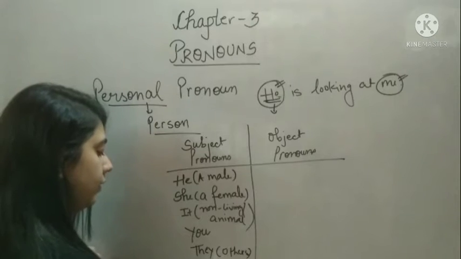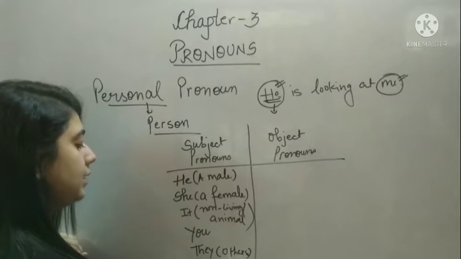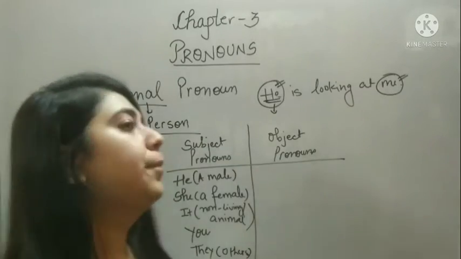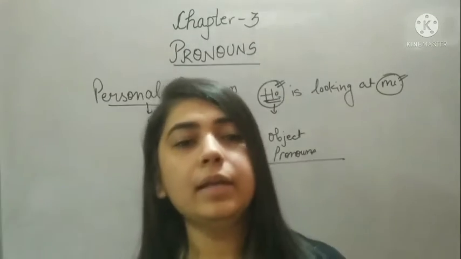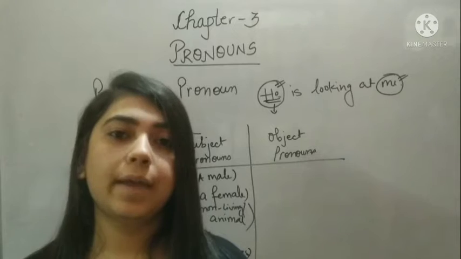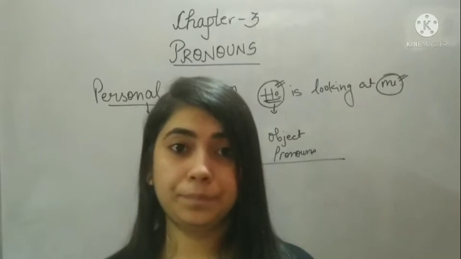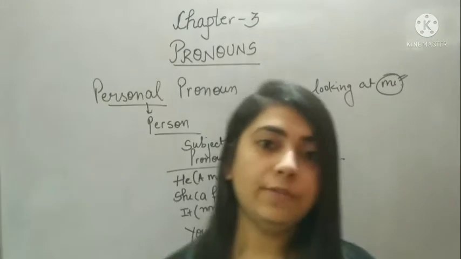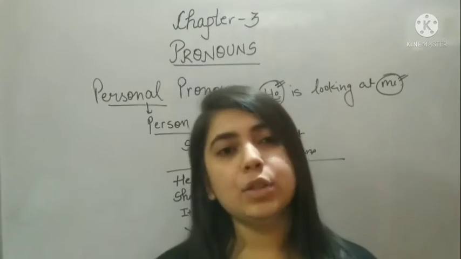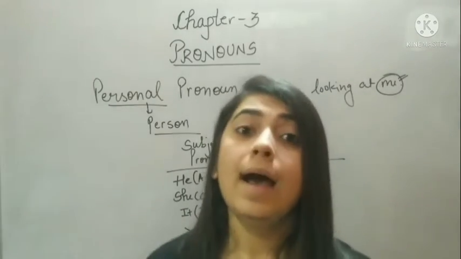And we, when do we use we? We is also used for plurals, but in this case I am included. Okay, for example, I, my brother and my parents are going somewhere. Instead of these three, I, my parents, my brother, I can remove these three. Instead of that, I can use we. Okay. So what is the difference between we and they? We is used when I am also included. They is used when I am not included. That means I am just talking about third person. I am talking about others.